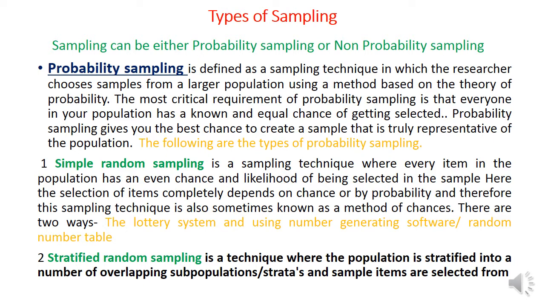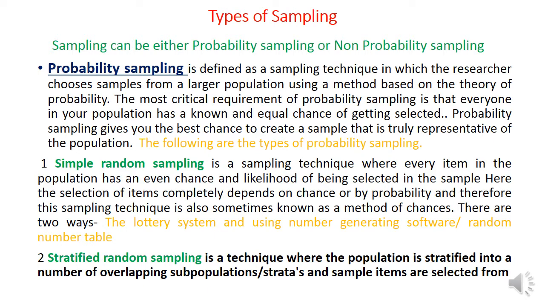First one, probability sampling. Probability sampling is a sampling method where the researcher selects samples from a larger population using a method based on the theory of probability. In probability theory, we explain the chance of being selected for a particular activity.